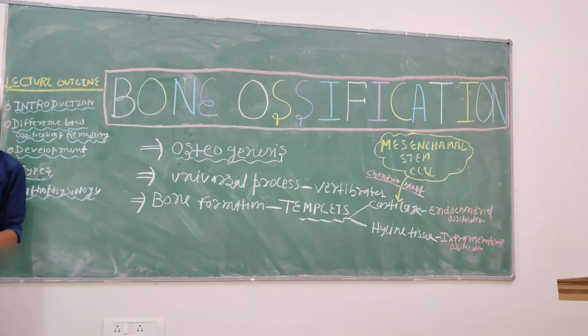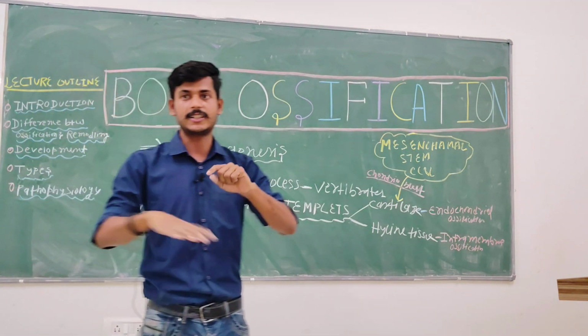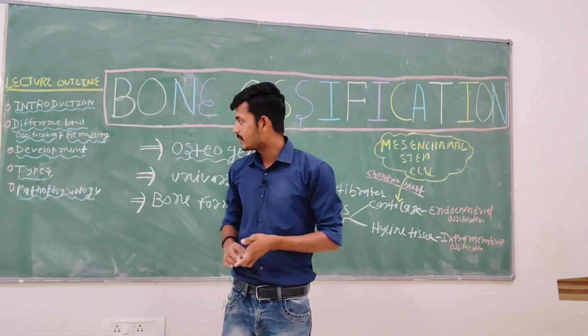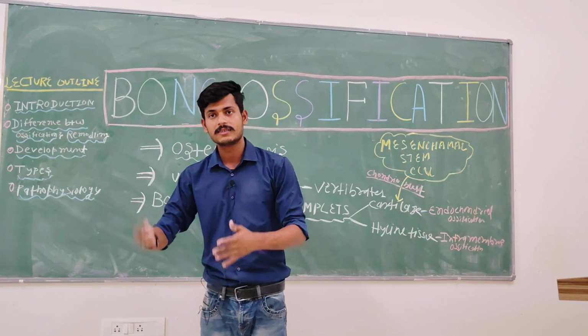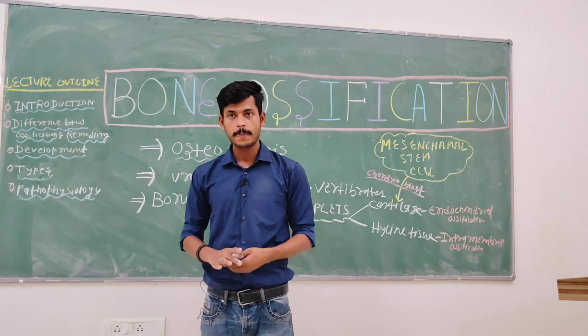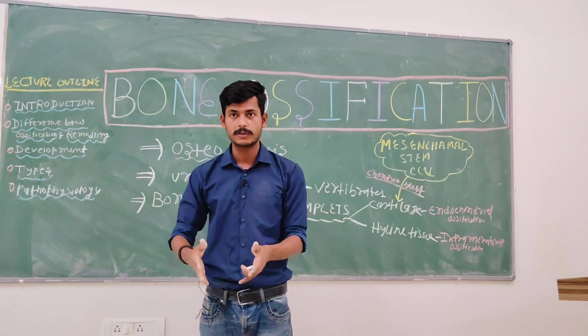In bone remodeling, sometimes there is mineralization, settlement of the matrix, formation of the matrix. Sometimes these minerals are deposited in excess, so there is a need to give the proper model of the bone.